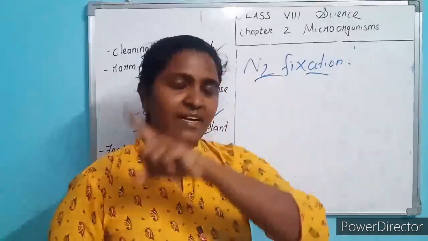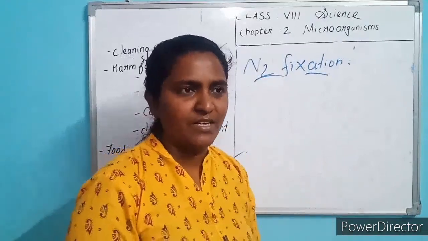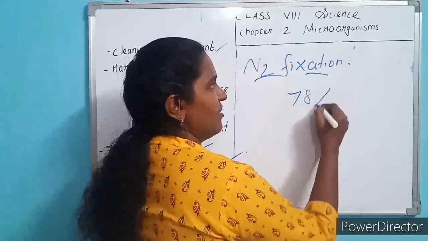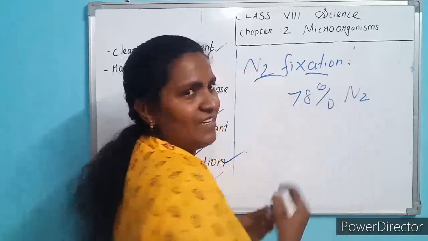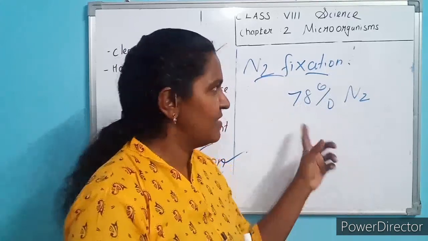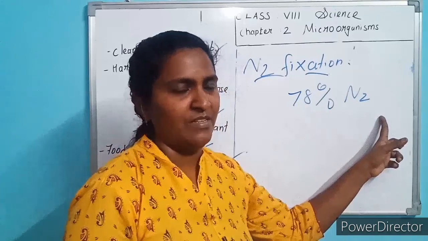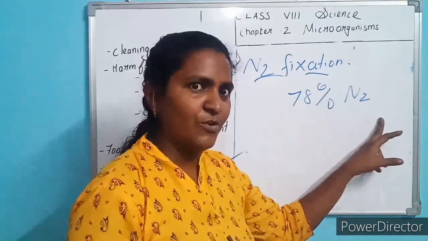You know that this atmosphere is made up of many gases and dust particles: 78% nitrogen and 21% oxygen. So whose quantity is more? Nitrogen composition is more in the atmosphere. So why is it more, do you know?